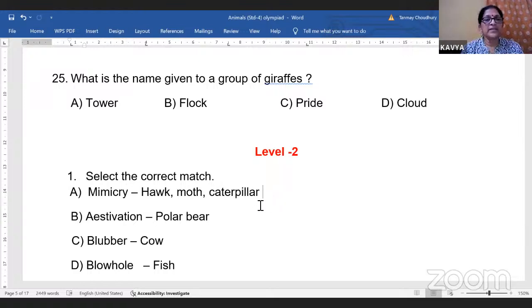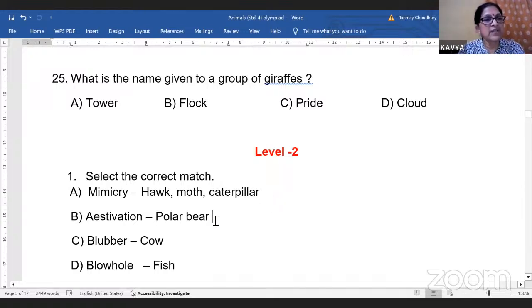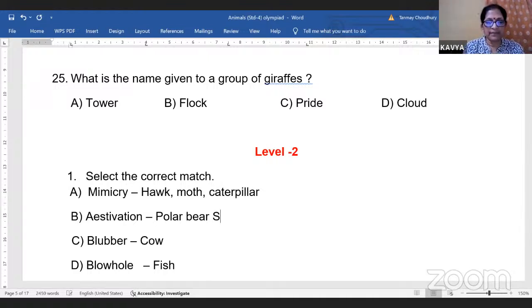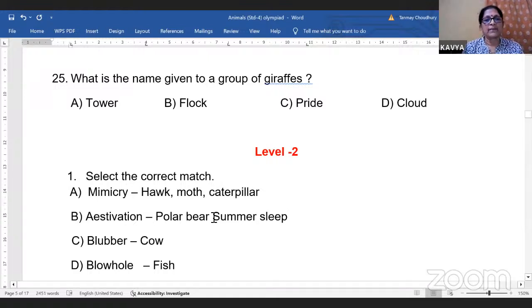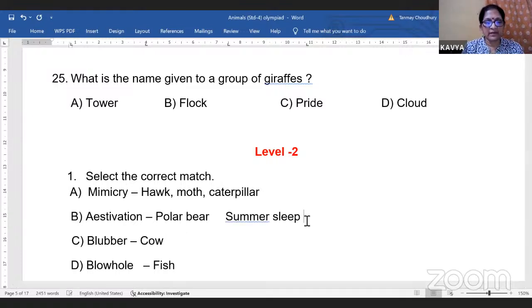Aestivation. Aestivation is a sleep of animals in summer. So aestivation is summer sleep, and hibernation is winter sleep.